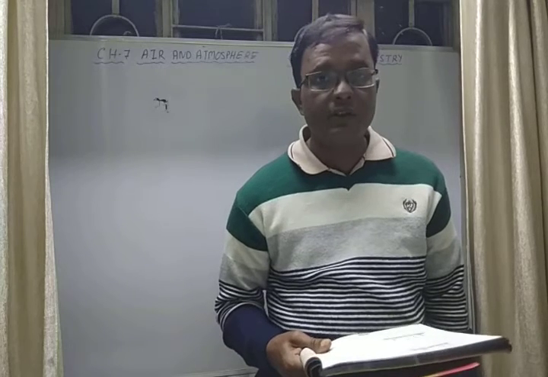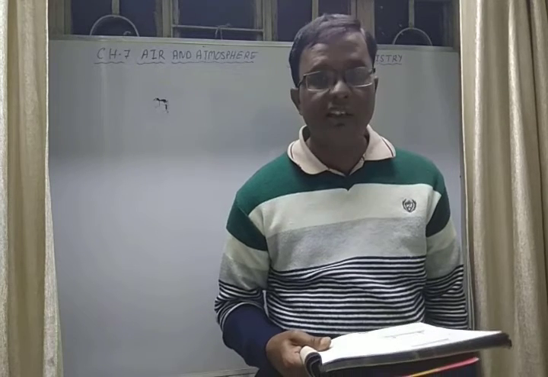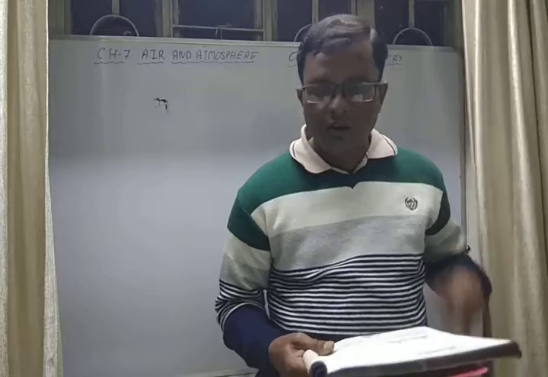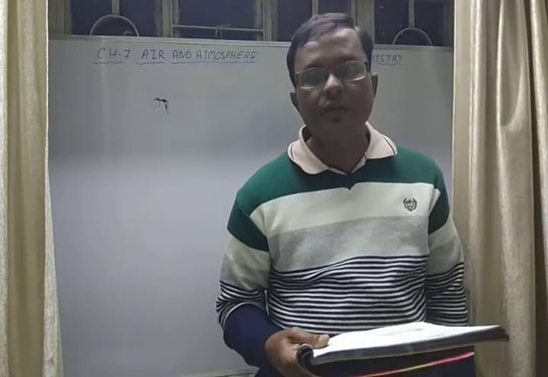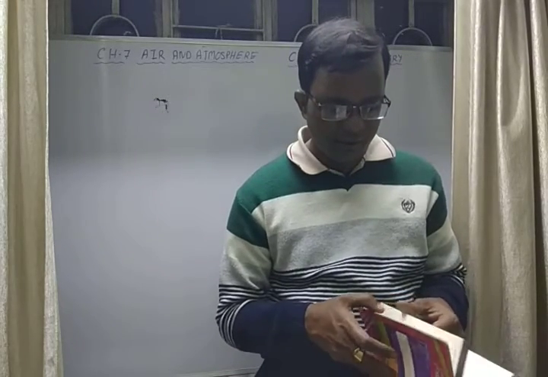The same happens with sodium nitrate. When it is heated, it decomposes to form sodium nitrite, NaNO2, plus O2. You have to write the balanced chemical equation also, which is given in your book.